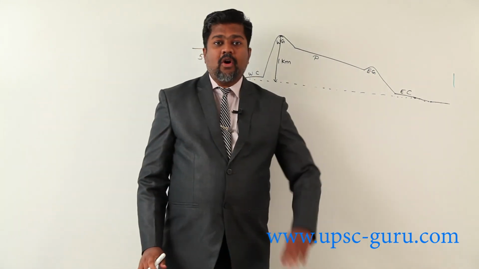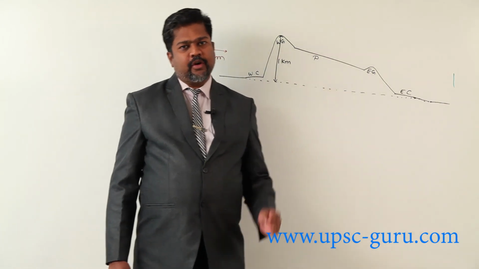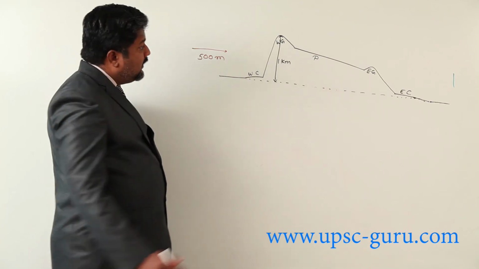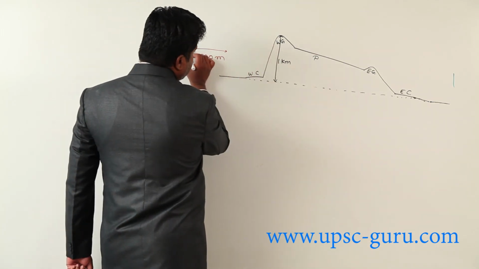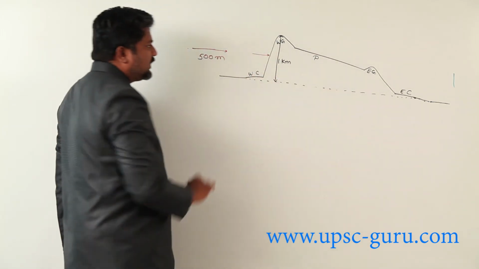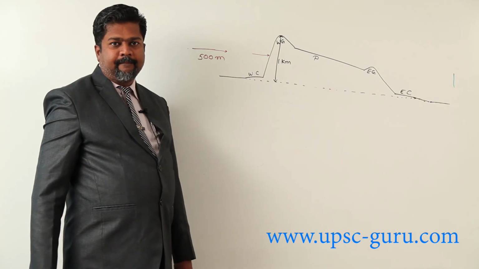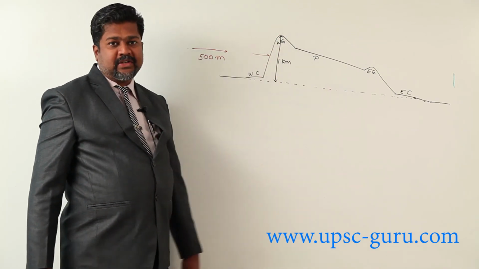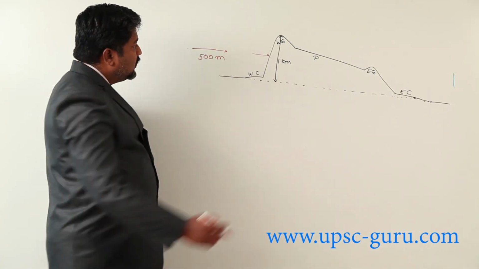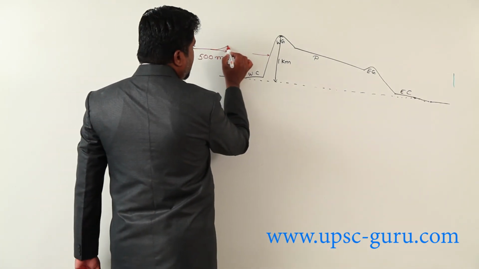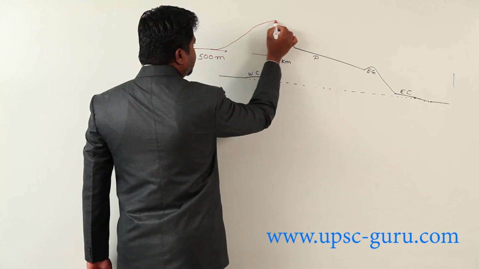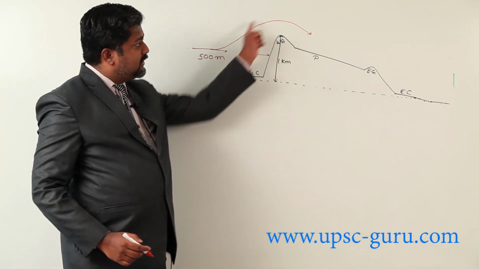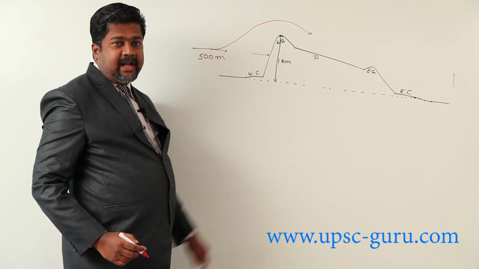I am not saying always, usually in this range. Sometimes they can come down also and move up. Suppose this is the direction of wind, it can just strike over there. There is an obstacle, the Western Ghat, that is a mountain range. So the clouds start moving in an upward direction and they will pass like this. Because of the obstacle there is this wind direction.